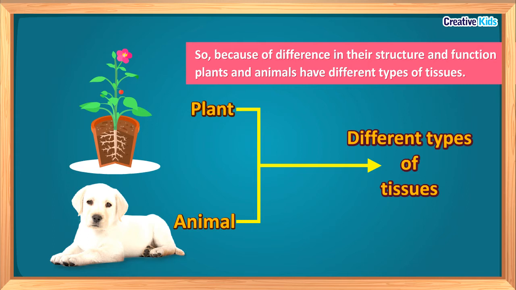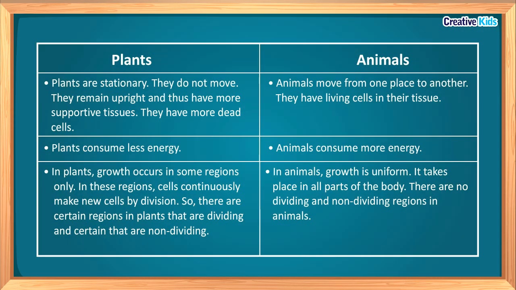Let's revise the difference in plants and animals in a tabular form. Plants are stationary, they do not move, they remain upright and thus have more supportive tissues. They have more dead cells. Animals move from one place to another, they have living cells in their tissues. Plants consume less energy. Animals consume more energy.